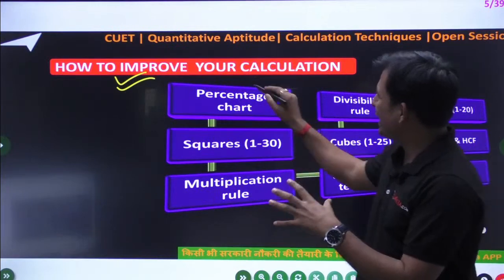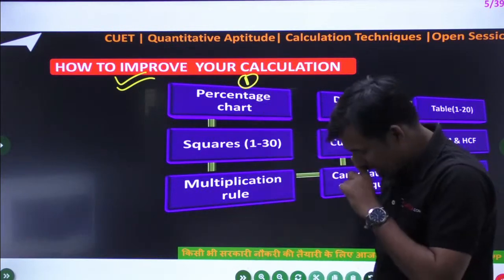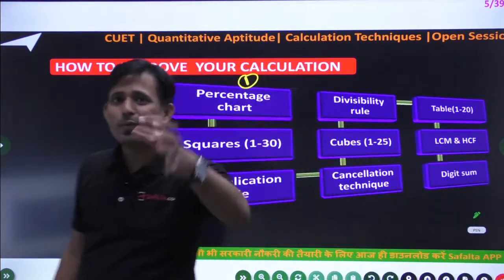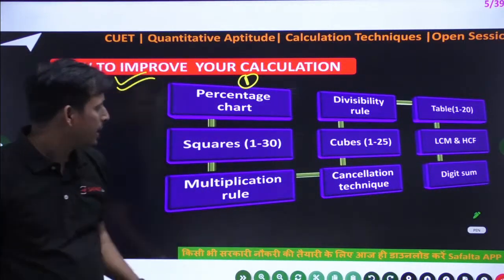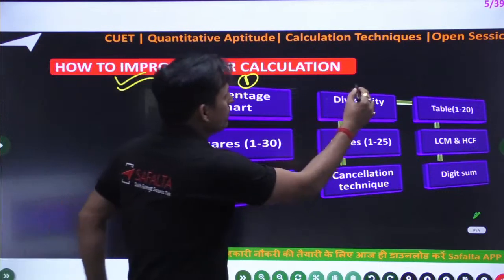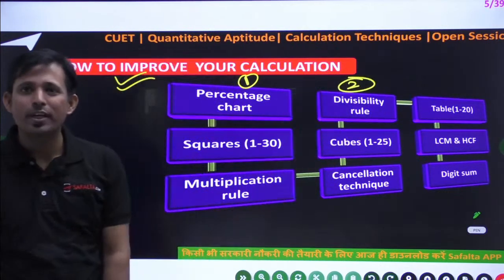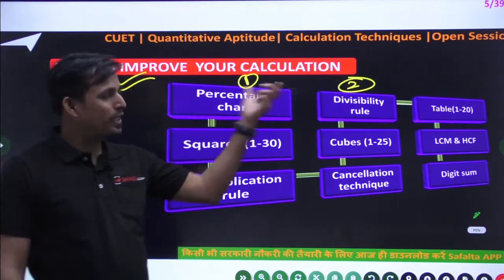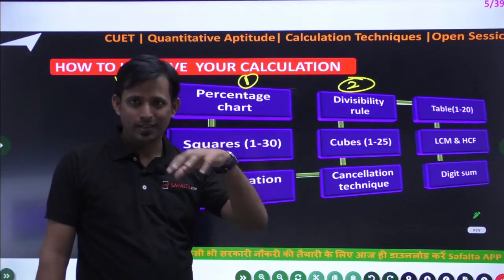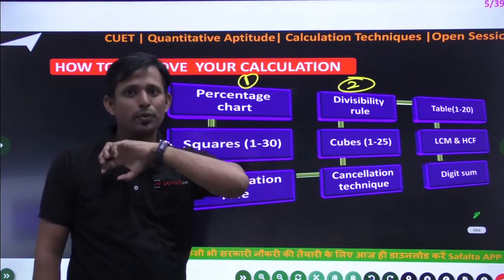The first is the percentage chart, which everyone has to know. Second is the divisibility rule, also a vital part of your exam. We'll connect the questions through this. That's why I am going with the flow chart. This is the first class, so I am giving you the basic idea.